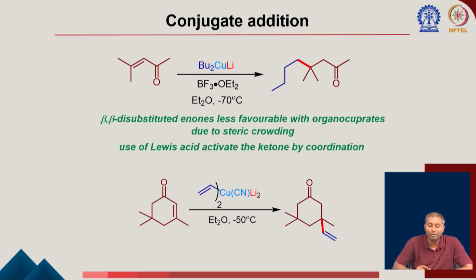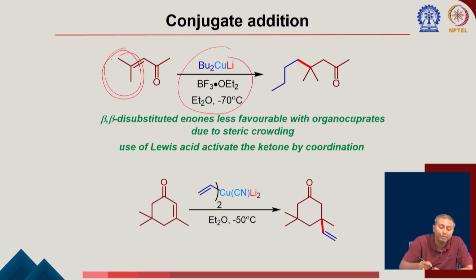The beta-disubstituted enones are less favorable with organocuprates due to steric crowding. So if you have a disubstituted group in the position where the nucleophile is going to attack, the organocuprate addition is less favorable. In those cases, you have to use a Lewis acid. BF3 etherate is a very common Lewis acid to activate this oxygen. The boron is a Lewis acid which can take electron density from the oxygen, make it more activated, and decrease the HOMO-LUMO gap, so that the nucleophile can now attack here to form the corresponding product.